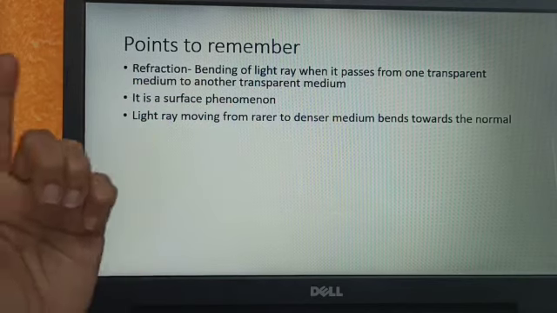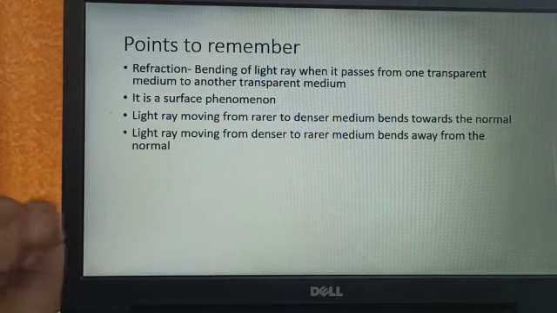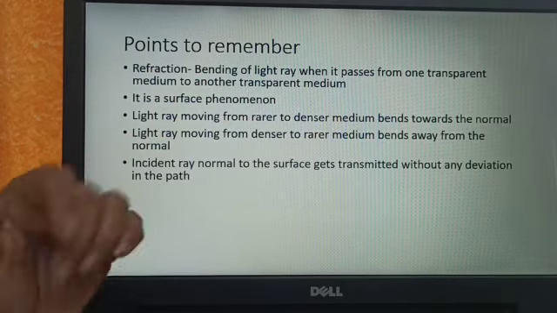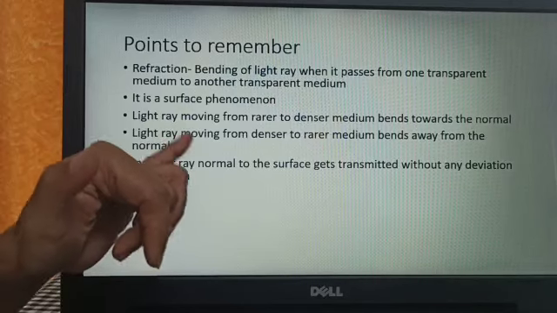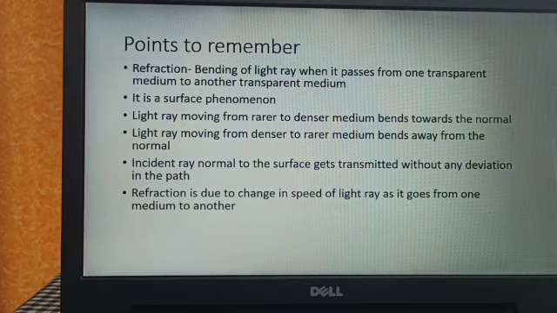Light ray moving from a rarer medium to a denser medium bends towards the normal, and light ray moving from denser to rarer bends away from the normal. And then if the incident ray is normal to the surface, it gets transmitted without any deviation in the path. Refraction is mainly due to the change in speed of light as it goes from one medium to another.